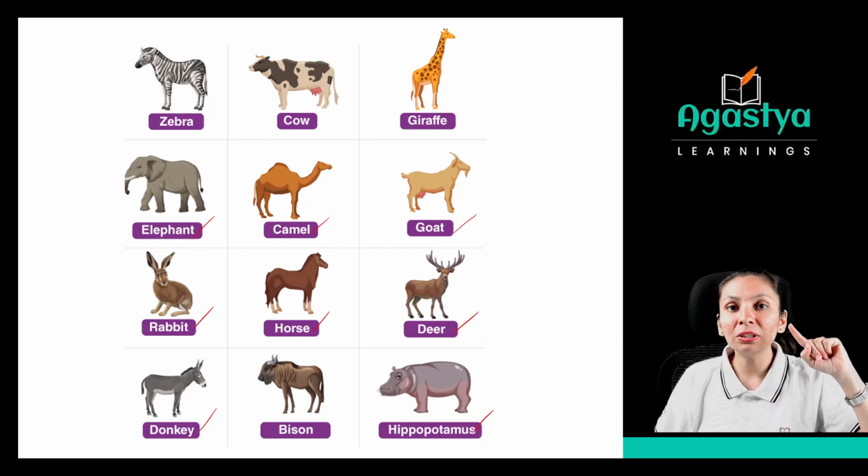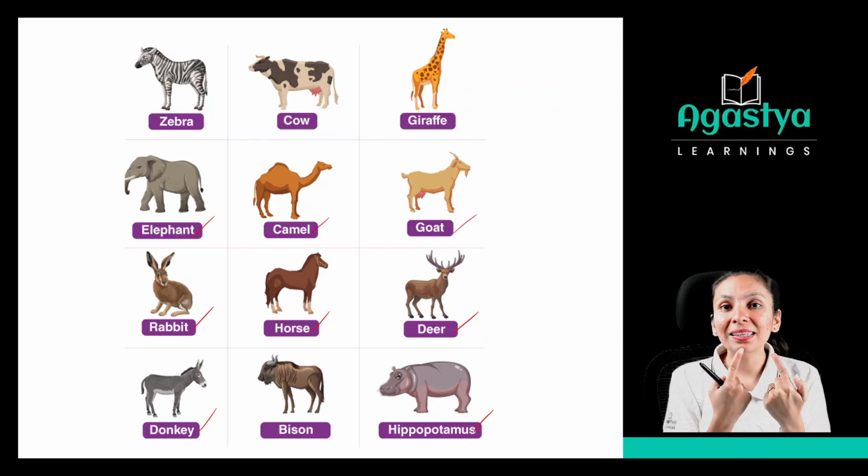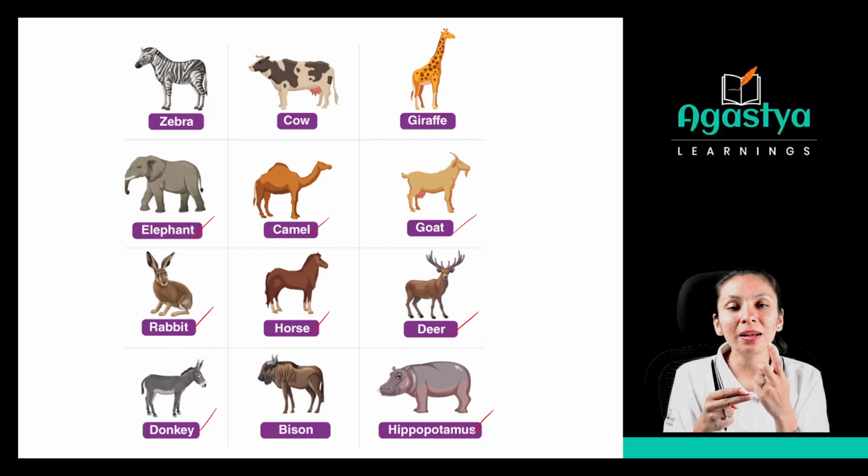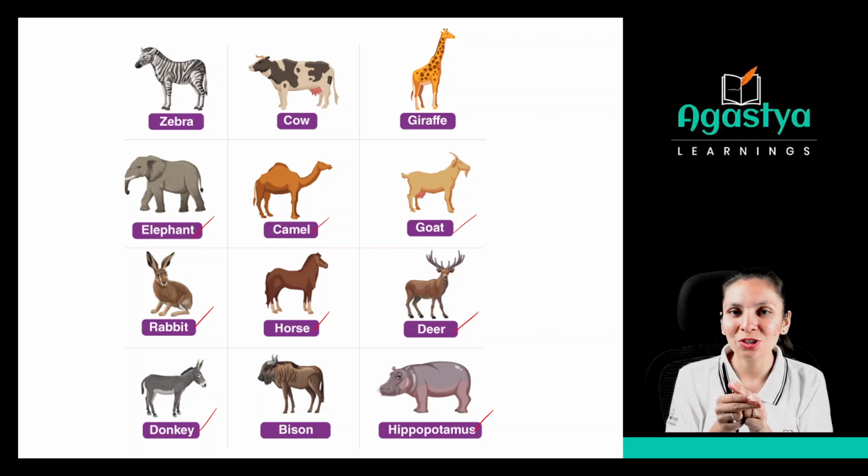And what do you know about the teeth of herbivores? Yes, the front teeth are sharp, which will help them cut the grass, and are called incisors. And at the back, we have molars and premolars, which will help them chew. Clear?